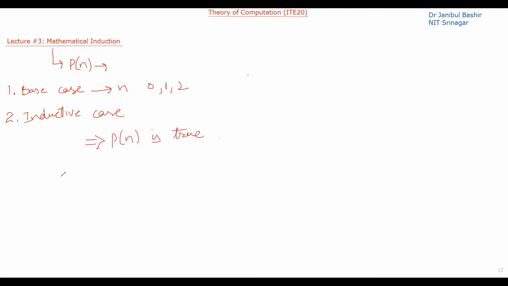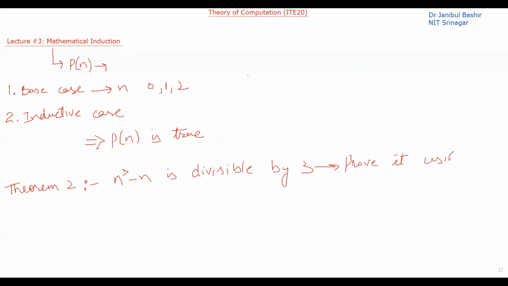So I have already shown you one example. The homework that you have to do is that you have to prove the following theorem. Theorem second: n cube minus n is always divisible by 3. So you have to prove it using induction.